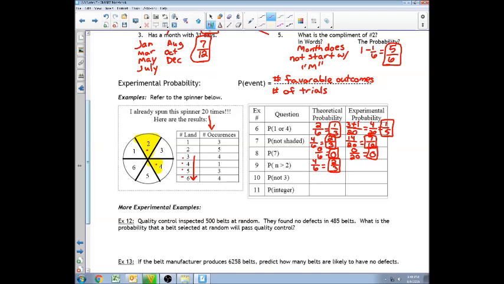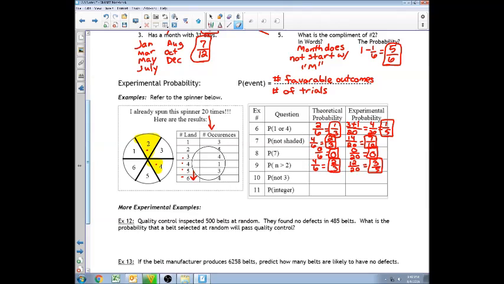The experimental probability is, I'm going to add up all these numbers and put that over 20, which is the number of trials I had. So that would be 12 over 20, which would end up being 3 over 5.